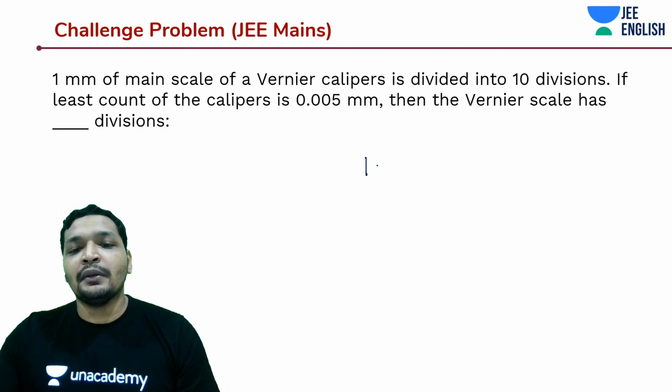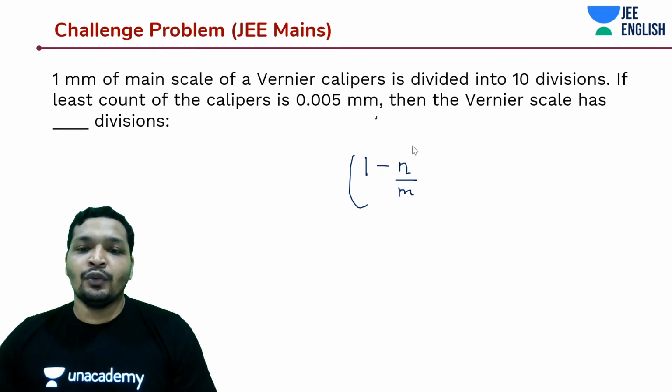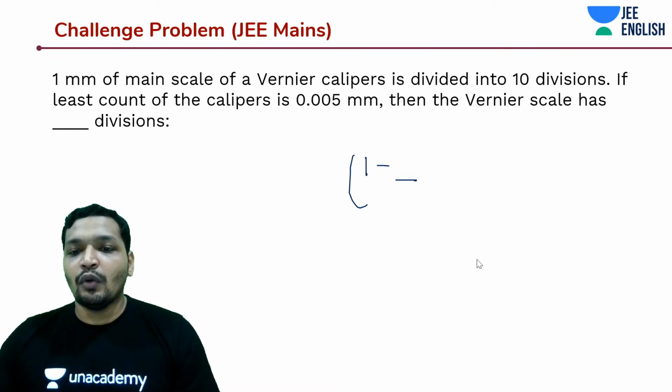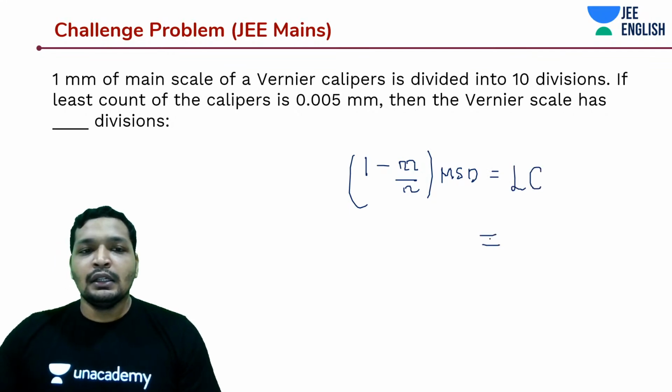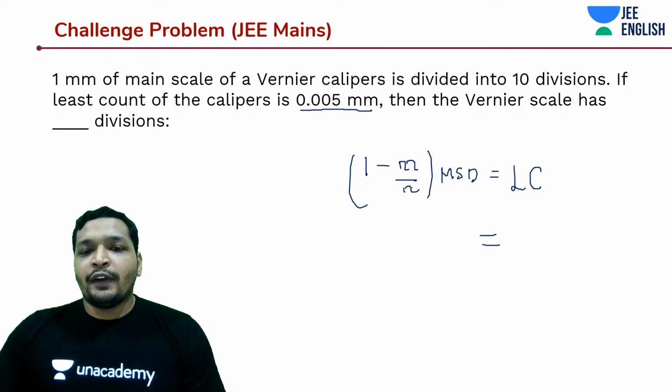This is going to be 1 minus n by m, m by n, or whatever it is. Which should be the numerator and which should be the denominator? So it is going to be 1 divided by m by n into MSD is equal to your least count, right? And what is your least count in this case? 0.05 mm.